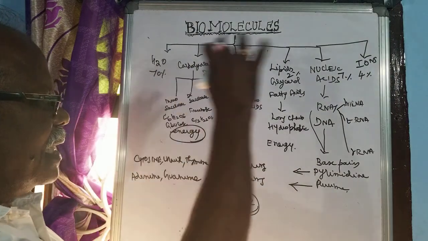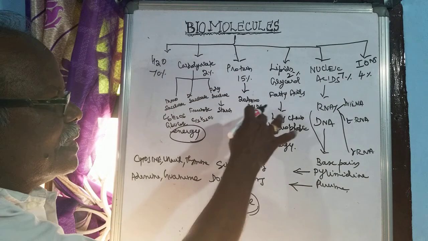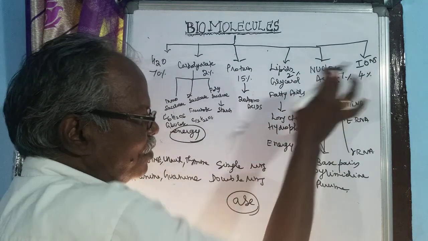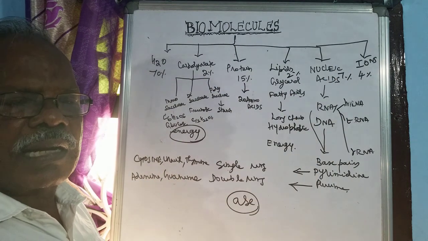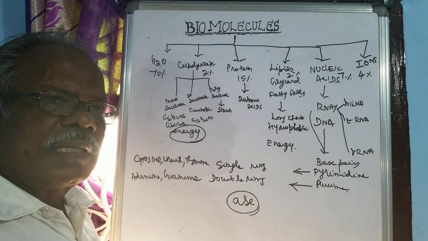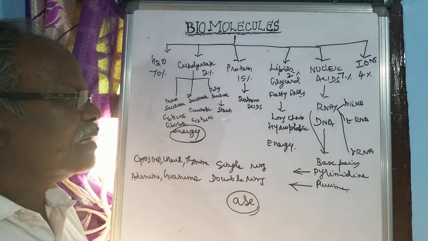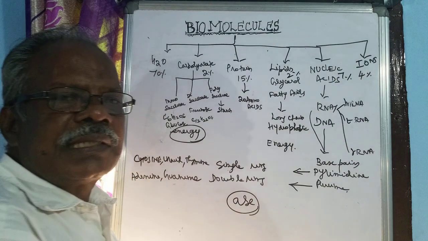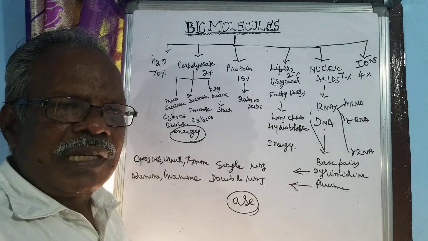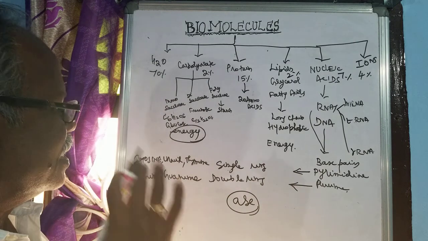So totally the entire thing is made up of 100%. So 70, 15, lipids 2, nucleic acid 7 and 4. The ions are responsible for transporting the things, and a lot of the muscular activity and neural activity are carried out by the ions, like the potassium, sodium, magnesium, iron. So many ions are there in the biomolecules.